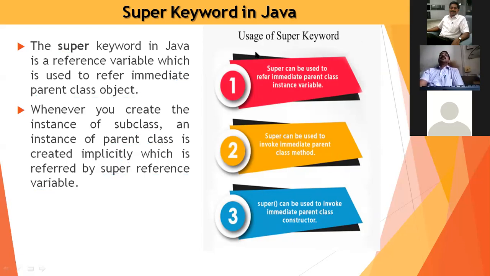How can we use the super keyword? Super can be used to refer to the immediate parent class instance variable. Super can be used to invoke the immediate parent class method. Super can be used to invoke the immediate parent class constructor.